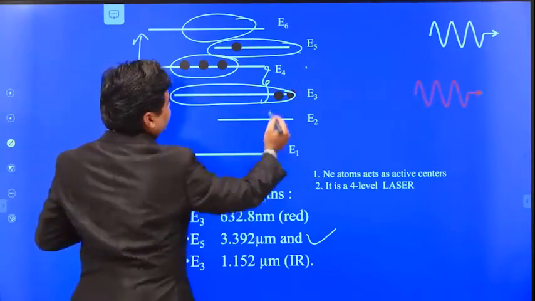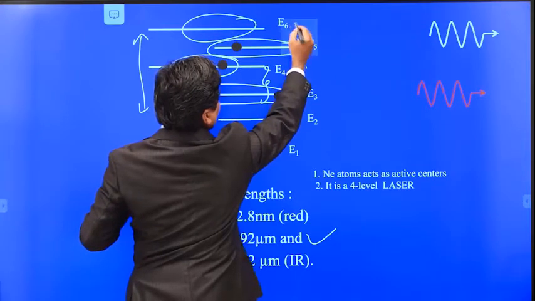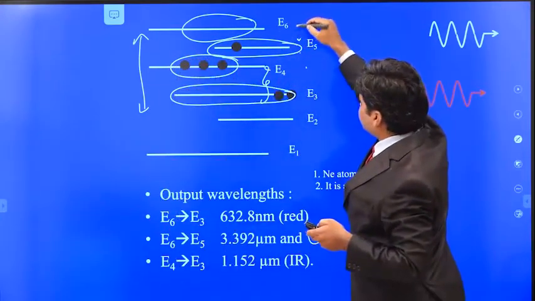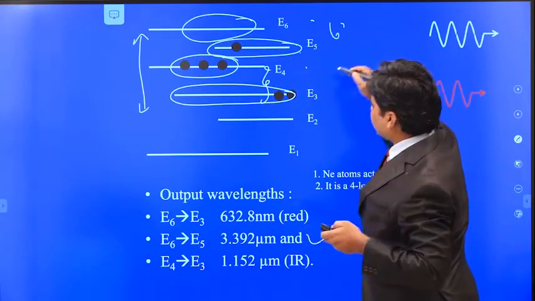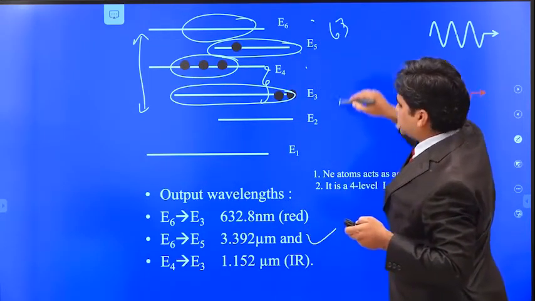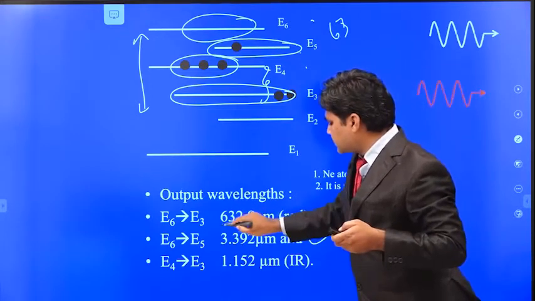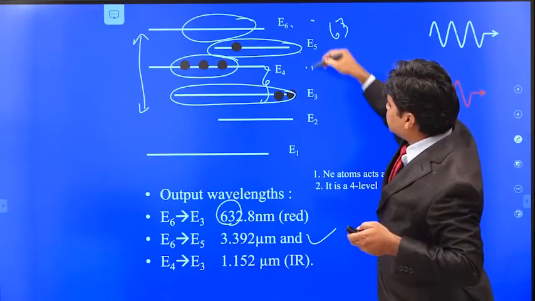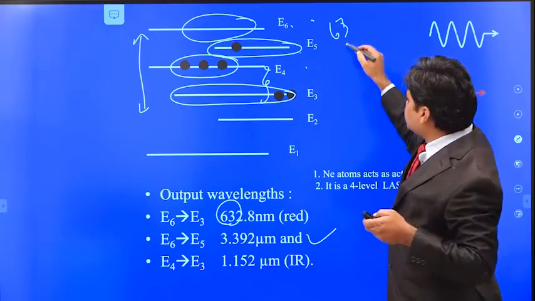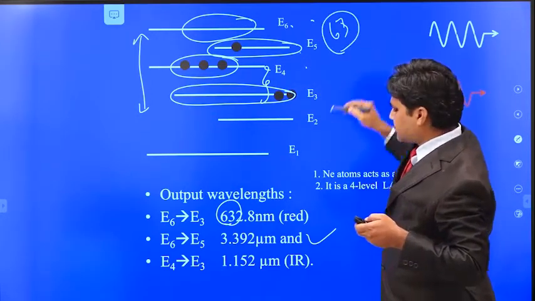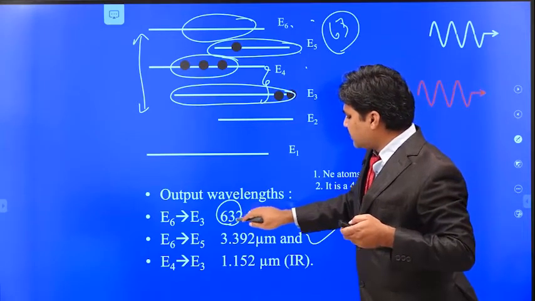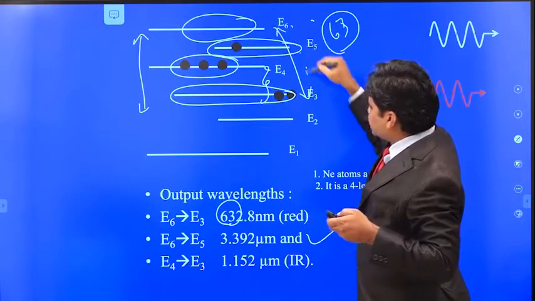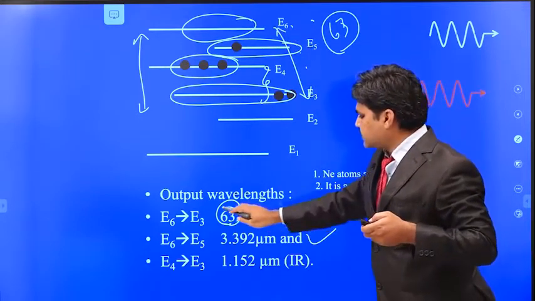Here you can remember that the first letter of the E6 energy level is 6, and E3 is 3. So you can remember this as 63, the 6 and 3. The transition takes place from the 6 energy level to the 3 energy level. You can remember the wavelength emitted between these two energy levels as equal to the first two digits of this one.